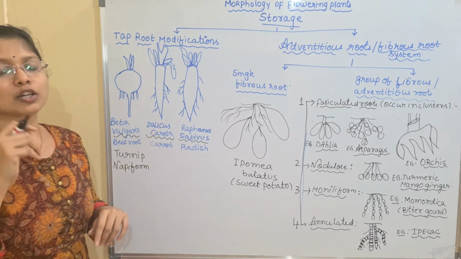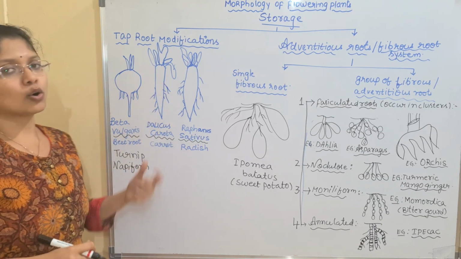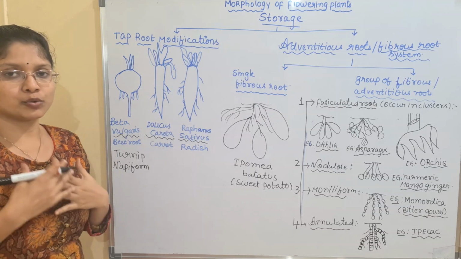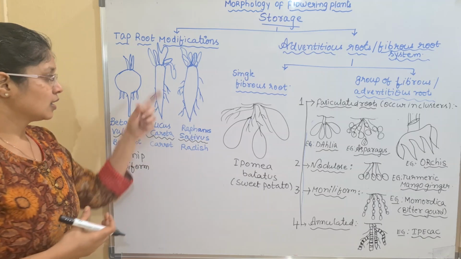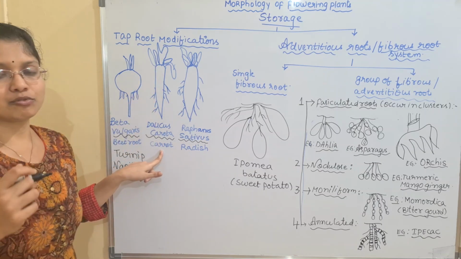And next we have the conical shape. The carrot will be conical in nature. We all know, if you see the shape of the carrot, it is conical, right? Like an ice cream, right? So the conical shape is mainly seen for carrot.